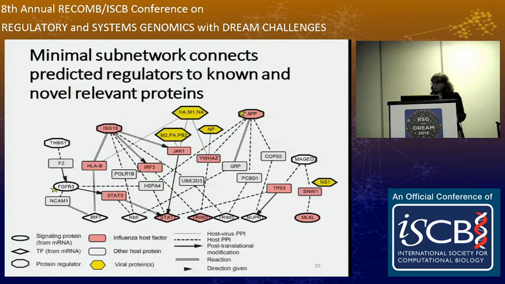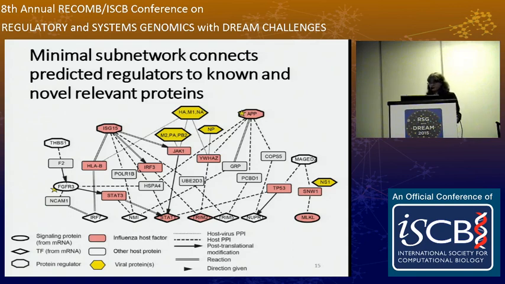This picture illustrates our predicted physical regulatory module network for that module we were talking about before, where the input regulators inferred by our method are shown with dark outlines. We have transcription factors down here at the bottom, and signaling proteins and protein-level regulators predicted near the top. We also encouraged our method to include known host virus interactions. So the viral components are marked with these yellow hexagons.